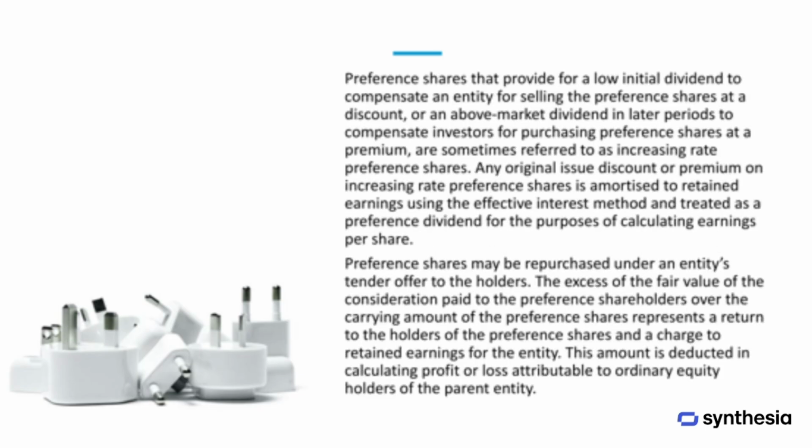Some preference shares are designed with a low initial dividend to compensate the company for selling the shares at a discount, or with higher dividends later to compensate investors who purchase the shares at a premium. These are often called increasing rate preference shares. Any original discount or premium on such shares is amortized to retained earnings using the effective interest method and treated as a preference dividend when calculating earnings per share. If preference shares are repurchased through a tender offer, any amount paid above the carrying value represents a return to the shareholders and is recorded as a reduction in retained earnings. This amount is deducted when determining the profit or loss attributable to ordinary equity holders of the parent company.